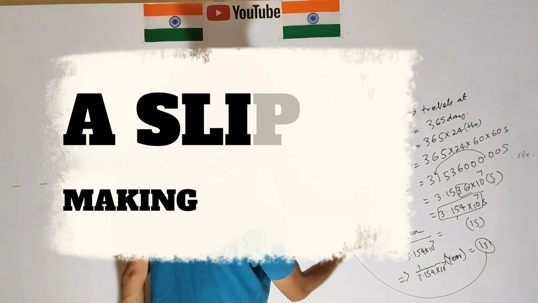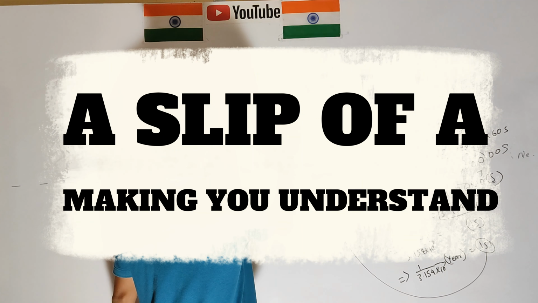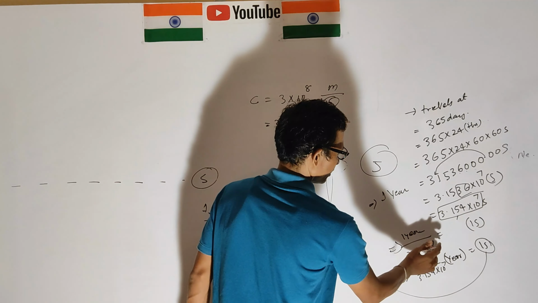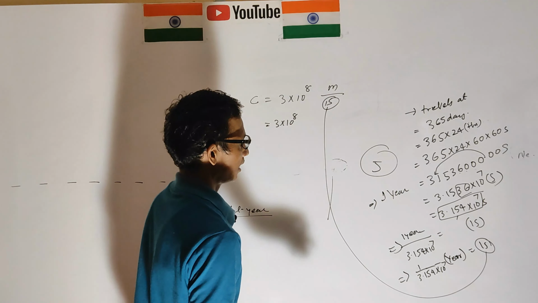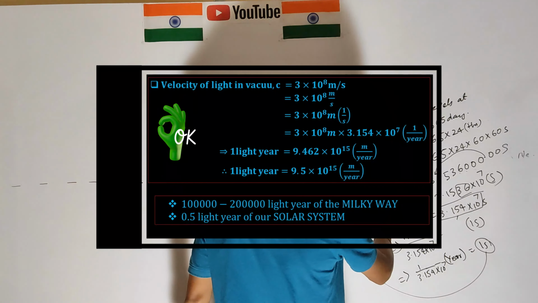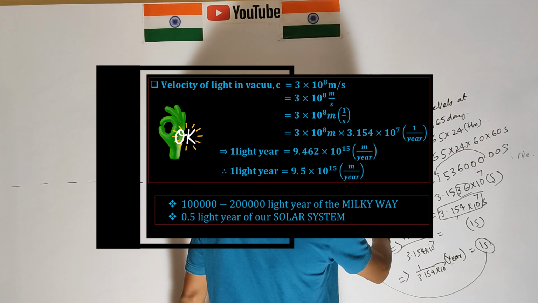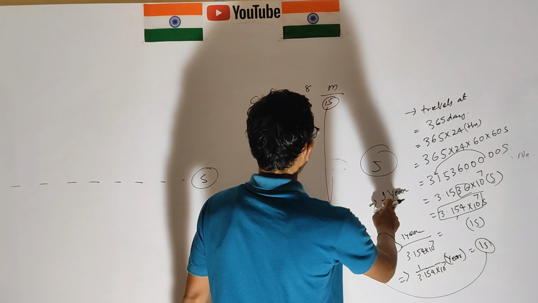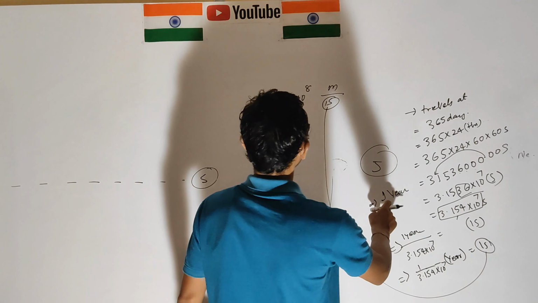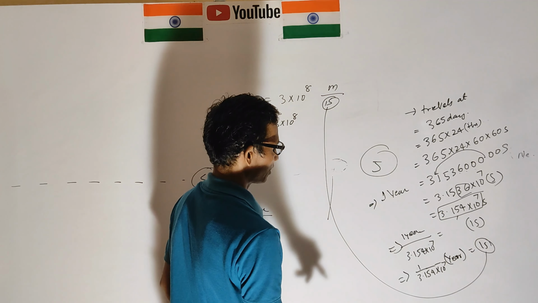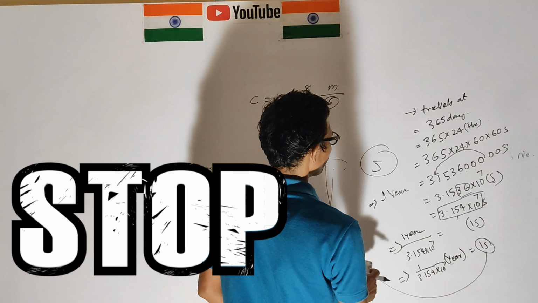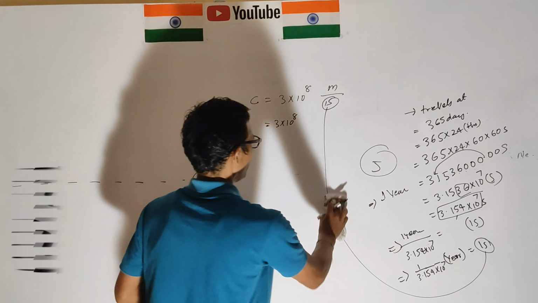Put the value of 3 into 10 to the power 8. 1 year is equal to 365 days. Now calculate this one.